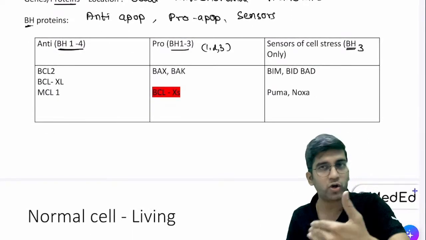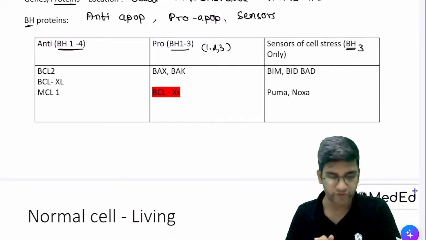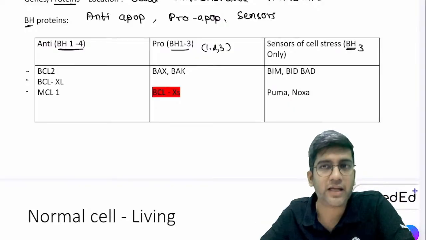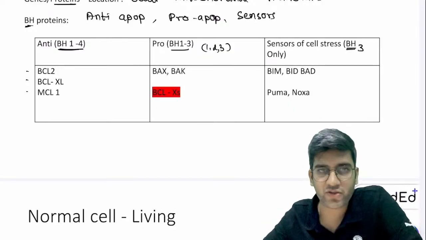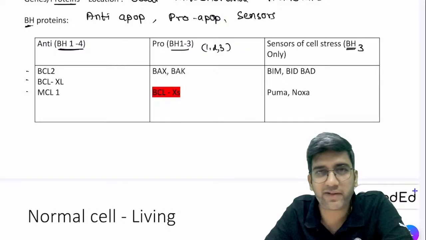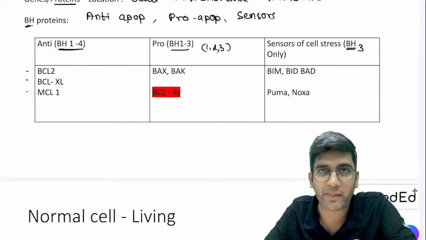So based on the molecular protein categorization, I divide them into anti, pro, and sensors of cell stress, right? Now there are multiple genes or proteins under the anti, under the pro, and under the sensors of cell stress. So how do I remember that? Just tell me a simple trick to remember. Any trick which I tell is given by my senior. It's not by me, right?